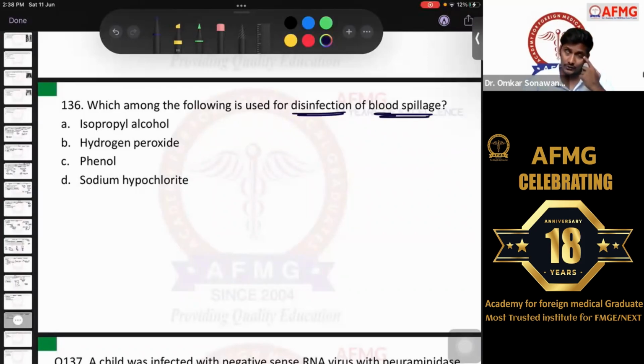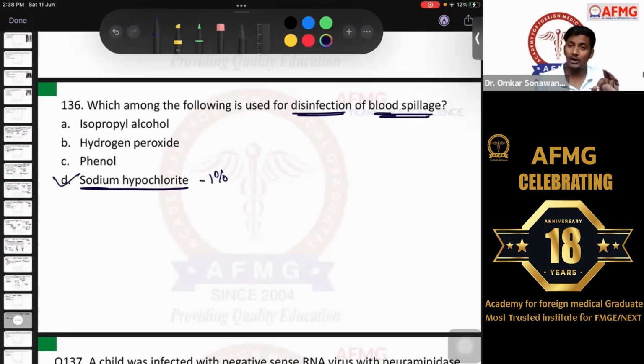Which among the following is used for disinfection of blood spillage? The previous question was a bit clinical, like a nurse usually spills the blood while collecting samples, and now what should be used for disinfection? So the disinfecting agent for blood spills or blood stains, usually on the floor, is option D, 1% sodium hypochlorite. Okay, what is the disinfecting agent used for blood spillage? 1% sodium hypochlorite should be used.